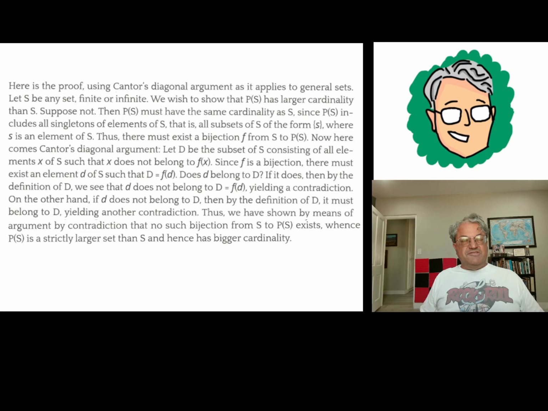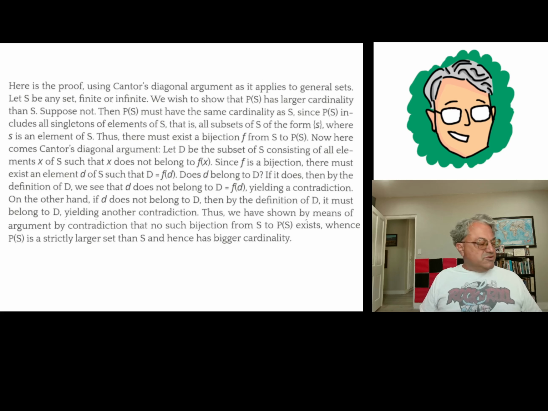I'm defining capital D as the set of all elements X such that X does not belong to f of X. Since we're assuming that this function f is a bijection, capital D has to be f of little d for some element little d of capital S.